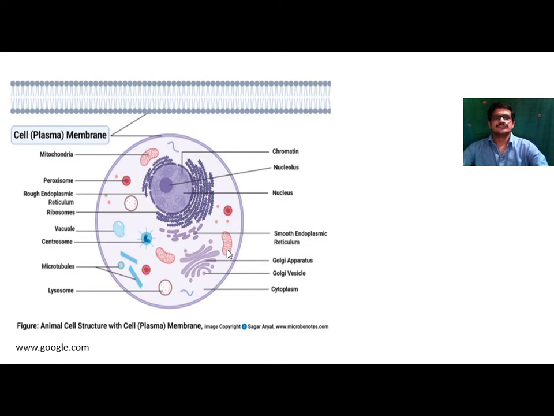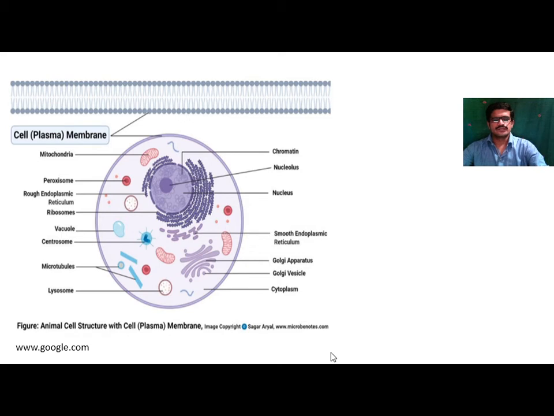That's why mitochondria is also known as powerhouse of the cell. Other than this, there is presence of peroxisome, lysosome, microtubule. All these cell organelles are embedded in the cell cytoplasm, so they are surrounded by cytoplasm. Cell cytoplasm is the living fluid present inside the cell. So this is about structural organization of animal cell.